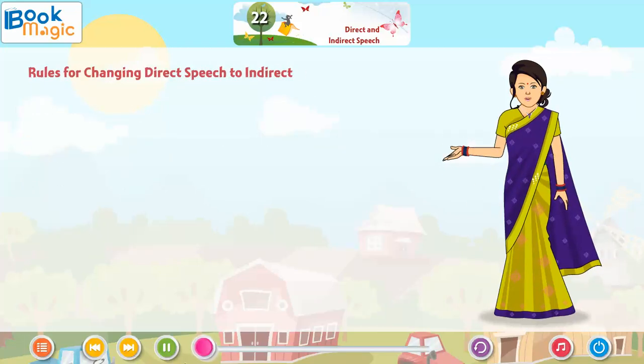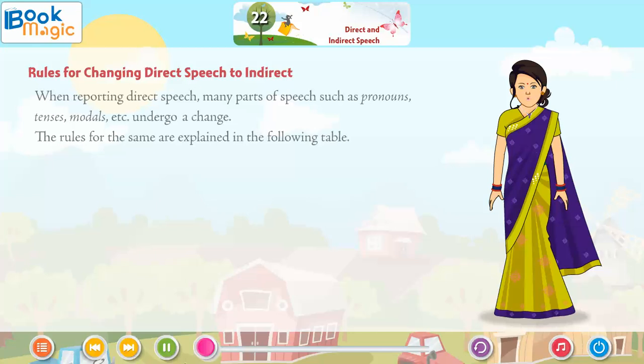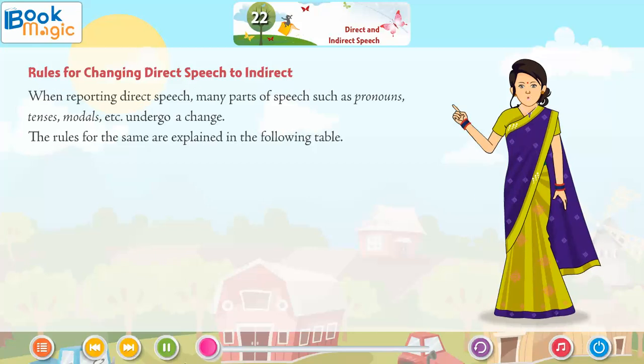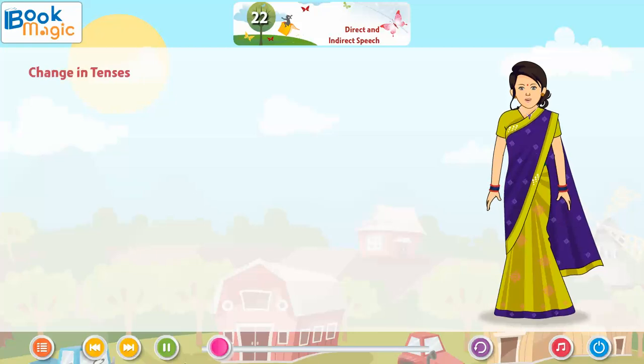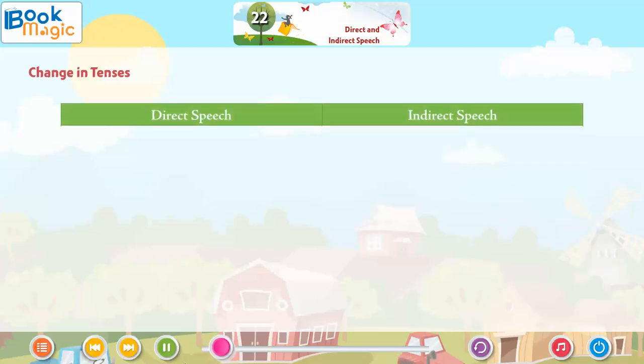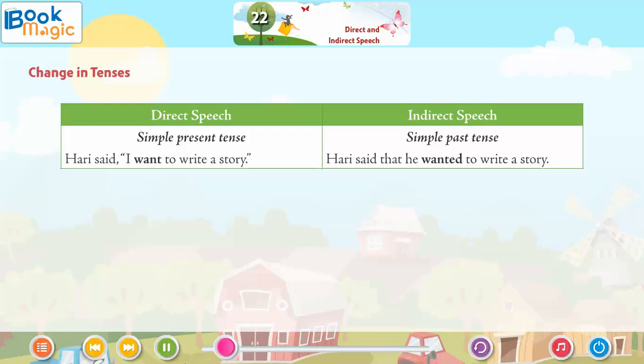Rules for changing direct speech to indirect. When reporting direct speech, many parts of speech such as pronouns, tenses, modals, etc. undergo a change. The rules for the same are explained in the following table. Change in tenses. Direct speech: simple present tense. Hari said, "I want to write a story." Indirect speech: simple past tense. Hari said that he wanted to write a story.